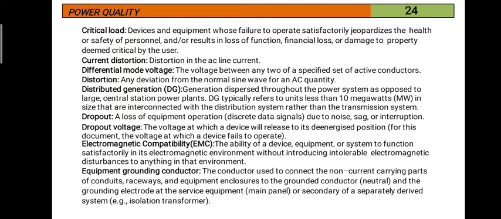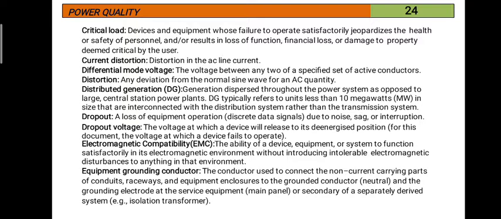The conductor used to connect the non-current carrying parts of conduits, raceways and equipment enclosures to the grounded conductor, neutral, and the grounding electrode at the service equipment or at the secondary of a separately derived system. Example, isolation transformer.